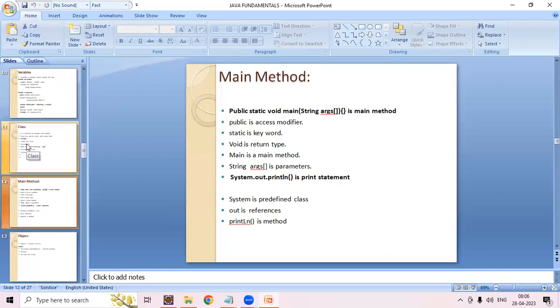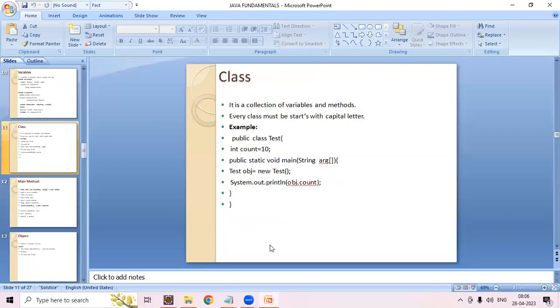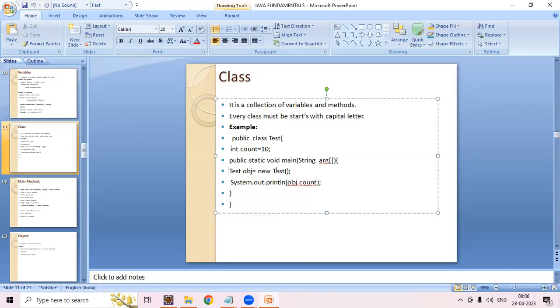And one more thing, you can see in this class program, below we have written something. That is nothing but an object. A class is a blueprint, right? An object we can say is an execution of the class.